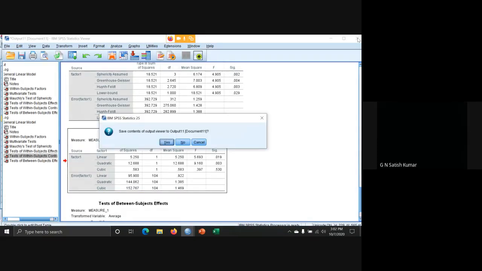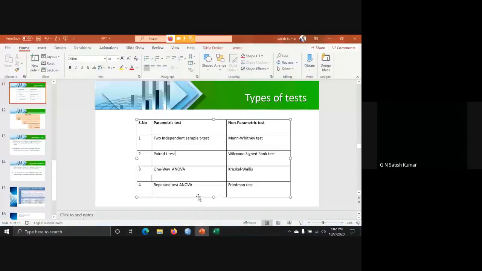Now this is all about repeated measures ANOVA. So till now we have discussed, in parametric tests, the 1 sample t-test, 2 independent sample t-test, paired t-test, one-way ANOVA and repeated measures ANOVA. Right? In 2 independent samples, exactly 2 levels must be there. If it is more than 2 levels, we do ANOVA. The paired t-test is called the dependent one, with only 2 levels. If it's more than 2 levels, we do repeated measures ANOVA.